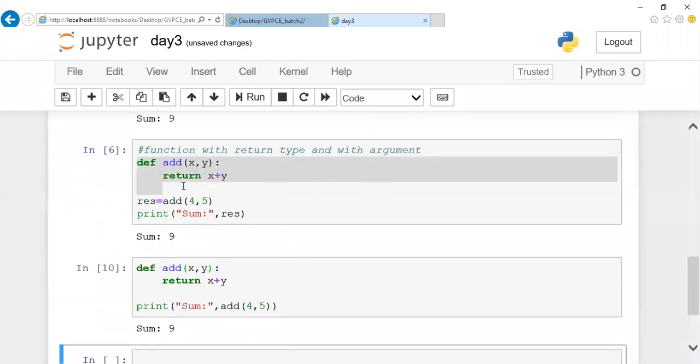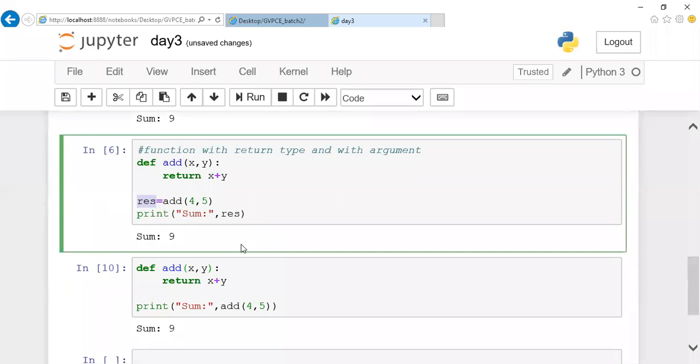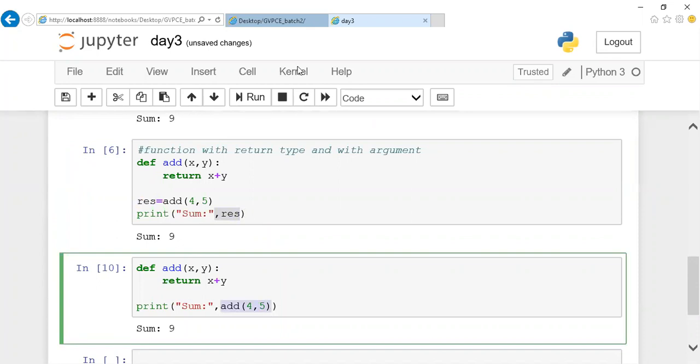Guys, is that clear? The same program is written by storing in a variable name and without storing in a variable name. Both are the same, guys. If you want, in an elaborate way, you can store in a variable name and display it here. Or directly you can have a function call inside your print statement. Literally both have the same meaning.